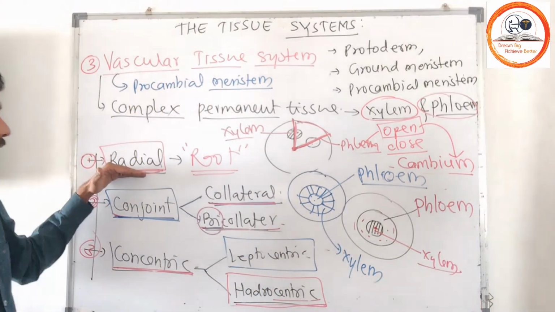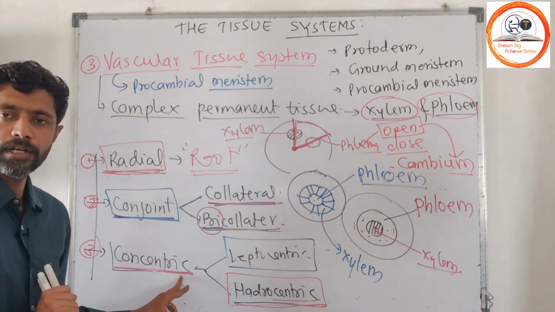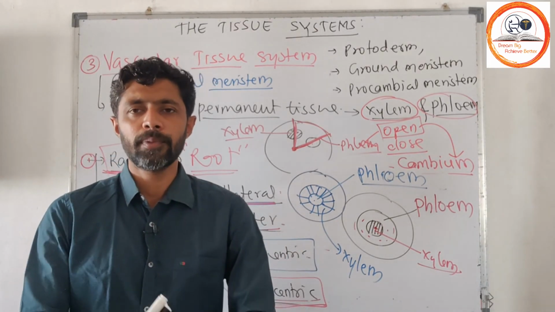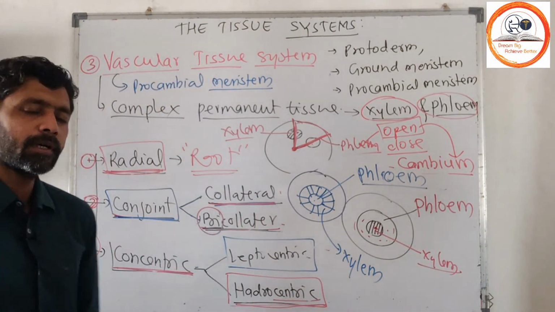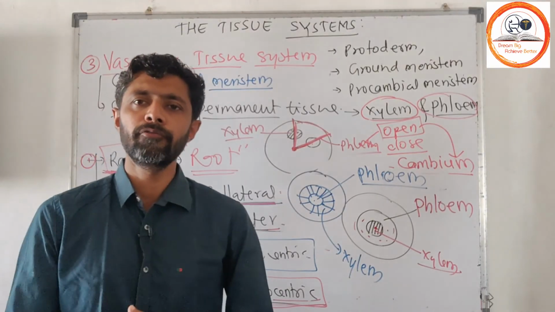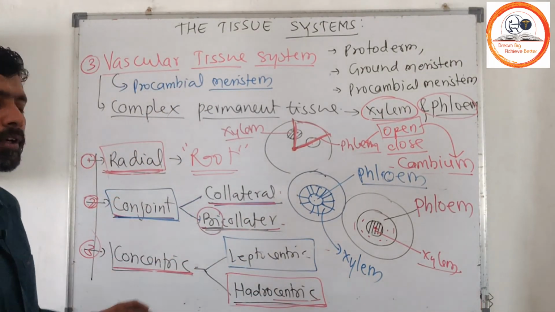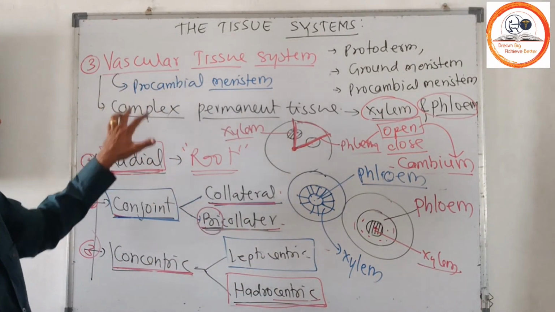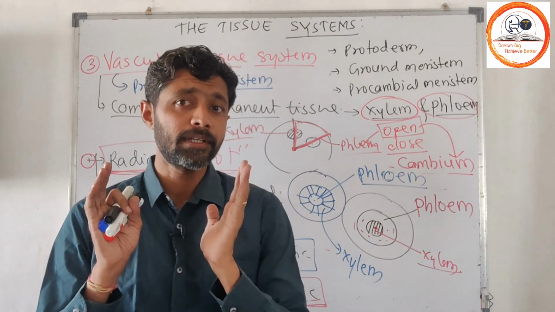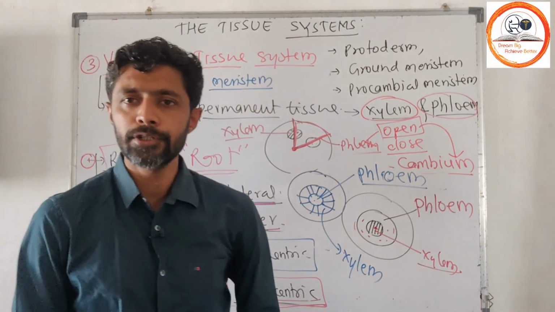So there are three different types of vascular bundle, that is radial, conjoint and concentric. In a radial vascular bundle, xylem and phloem are present on separate radii. In a conjoint vascular bundle, xylem and phloem are present on the same radius. Here in the concentric type, xylem and phloem enclose each other and possess a common center. So likewise, these are the three types of vascular bundle. And these vascular bundles form your vascular tissue. Wherever these vascular bundles remain present in the plant, they form your vascular tissue system. So these are all three tissue systems of the plant.